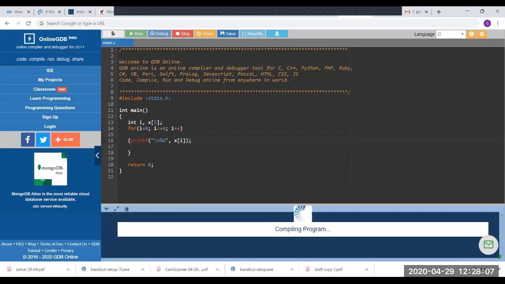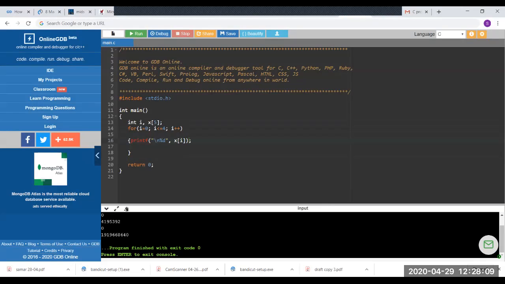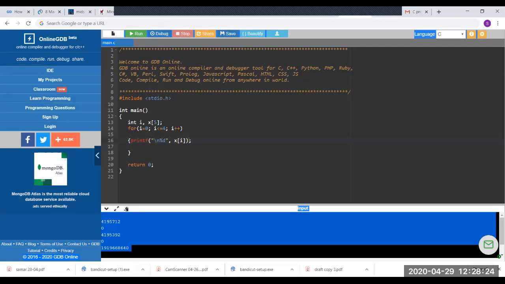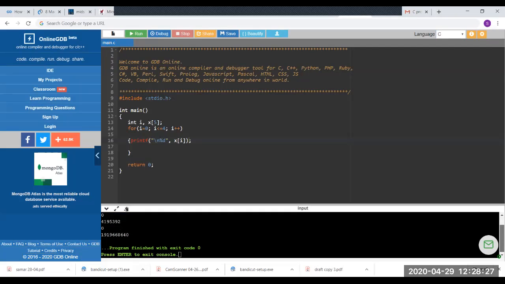Some misplaced brackets here and there. So this is what it is. What is it giving? It is giving us 5 values, all of which are unexpected garbage values. It is giving us some garbage value, which is not making any sense. It is giving a 0 in one memory location, and again some number in another memory location, 0 and some other. It is just giving us some garbage values.